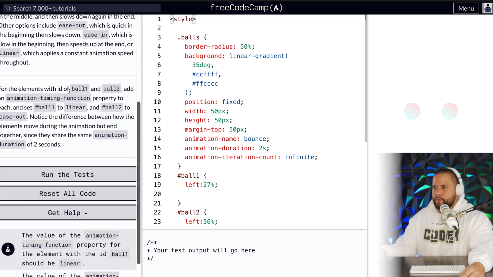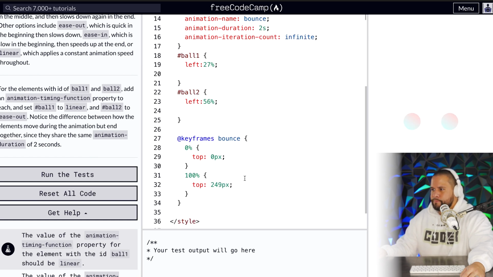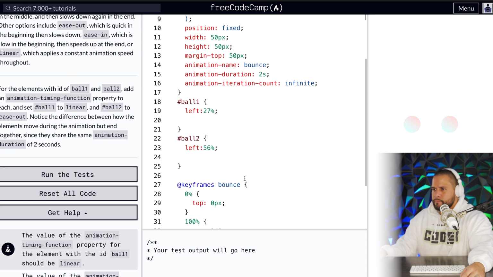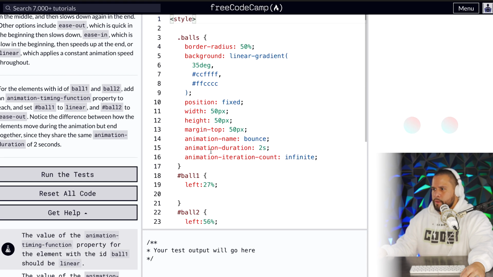All right, for the elements with ID of ball1 and ball2, add an animation timing function property to each and set ball1, that's a class of ball1, to linear, and then class of ball2 to ease-out. Notice the difference between how the elements move during the animation but end together, since they share the same animation duration of 2 seconds.